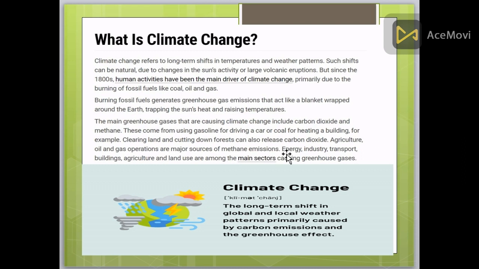Methane is a very toxic gas that is present in our atmosphere and must be stopped. Energy, industry, transport, buildings, agriculture and land use are among the main sectors causing greenhouse gases. These are the main sources of greenhouse gases. Climate change, the long-term shift in global and local weather patterns, primarily caused by carbon emissions and the greenhouse effect, is known as climate change.